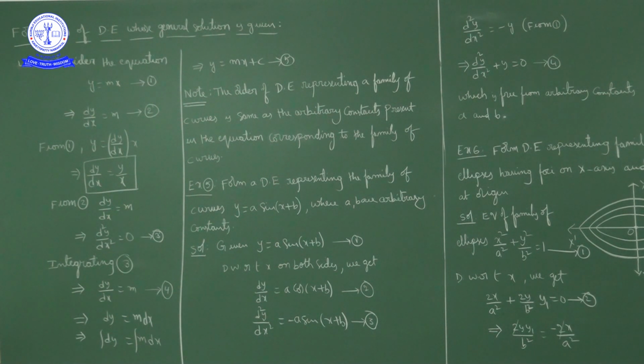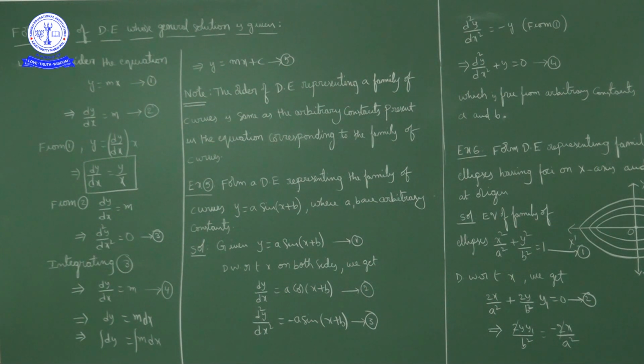We got different families. Why? Here we have only one arbitrary constant, but we differentiated twice. So the order of the differential equation depends on the number of arbitrary constants present in the family of given curves. This is an important point. The order of the differential equation representing a family of curves is the same as the number of arbitrary constants present in the equation corresponding to the family of curves. In the given family of curves, see how many arbitrary constants there are. That many times you have to differentiate, not more than that.